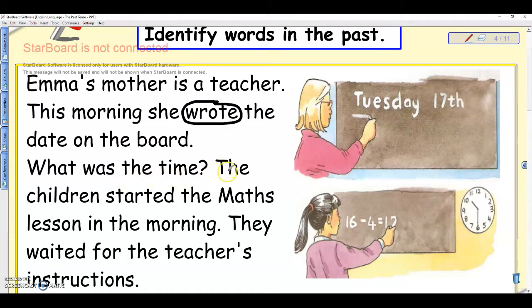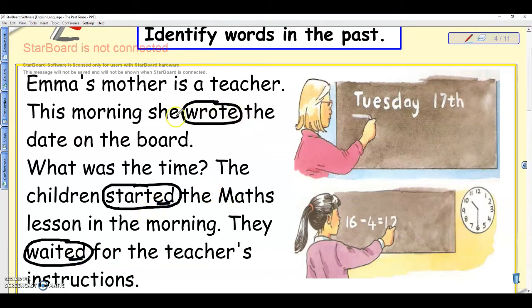What was the time? The children started the maths lesson. The word started shows you that they've been to the maths lesson already. So the children started the maths lesson in the morning. They waited for the teacher's instructions. The word waited shows that it's in the past tense. There's ed at the end that shows that it's in the past tense.